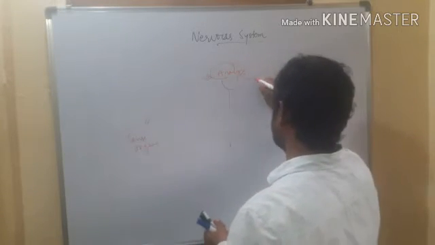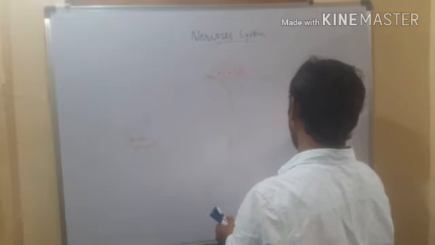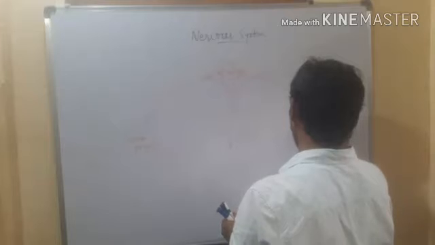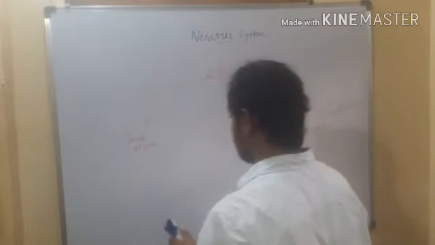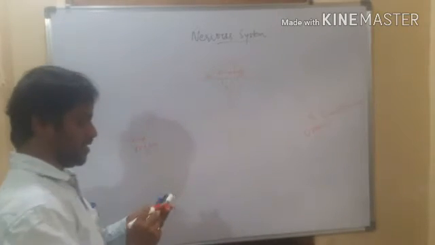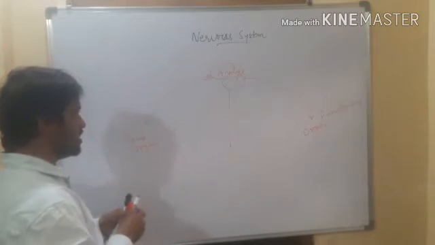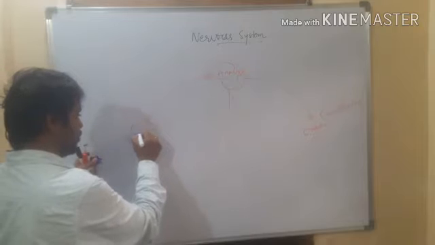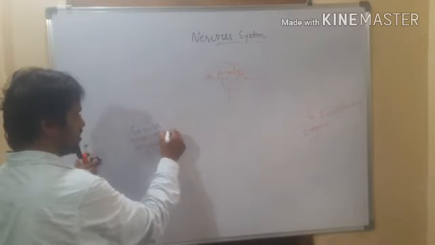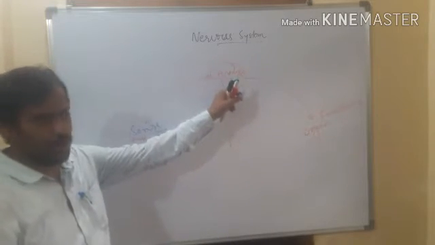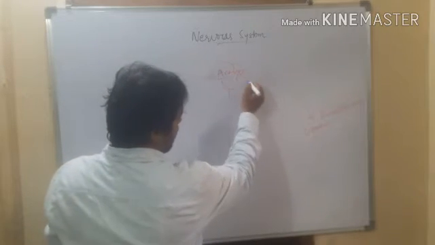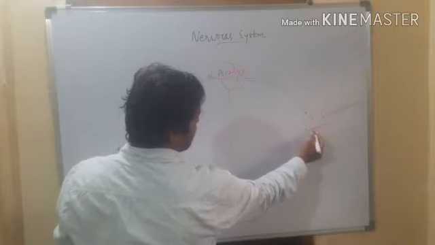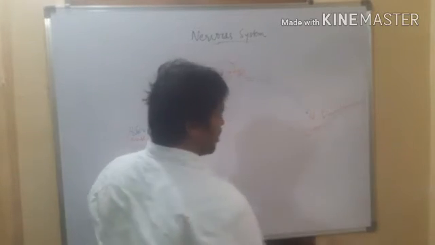Then the brain will send the reply to the functioning organs. So here these are sense organs. Sense organs send the message to the brain. The problem will be solved here in the brain, and the solution will be given to the functioning organs.